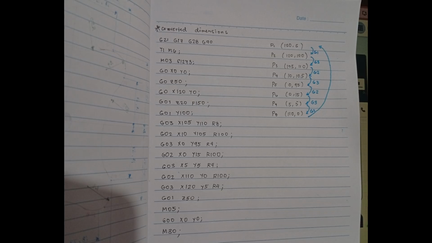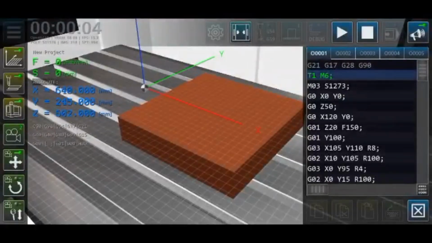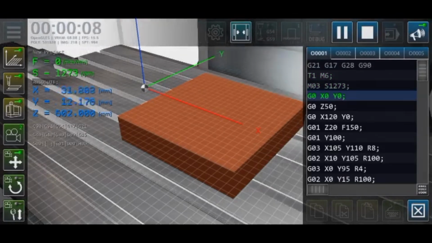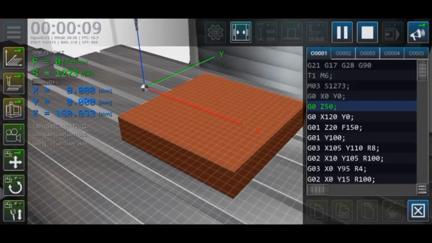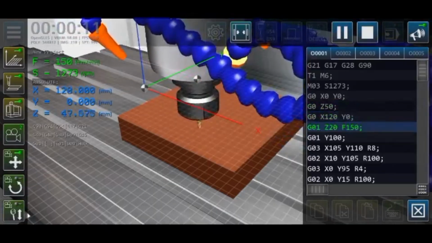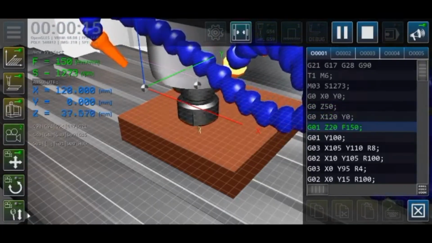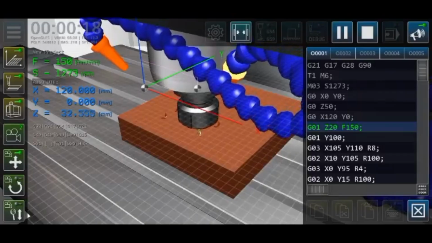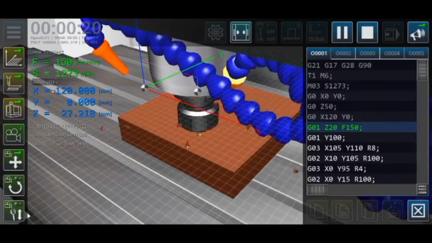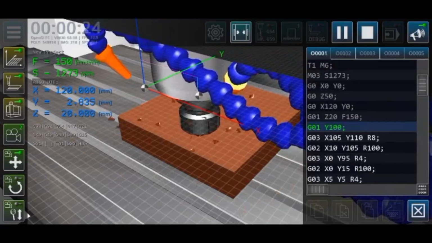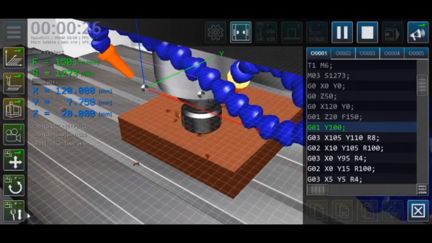So the first line is the safety line, and next is the tool call. And then the spindle start and move to safe position. It moves in a straight line from point 1 to point 2.